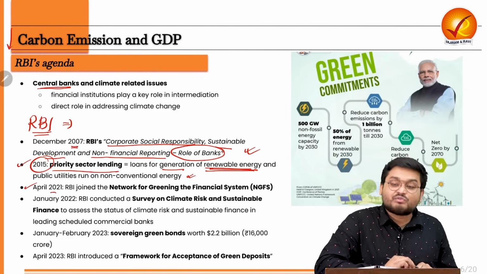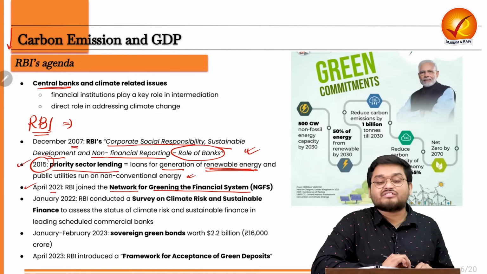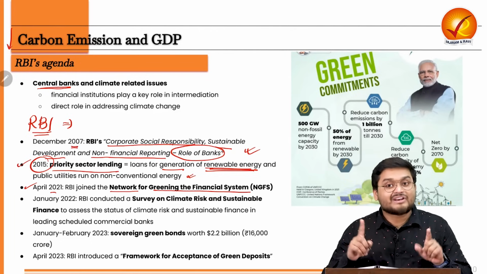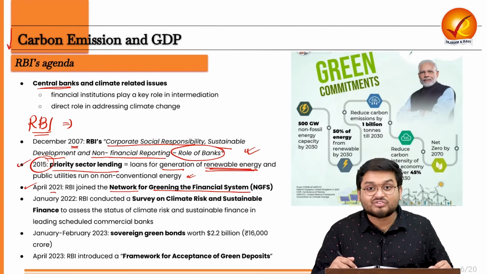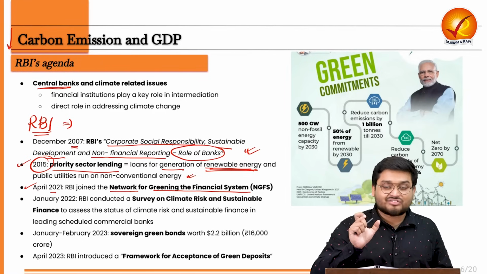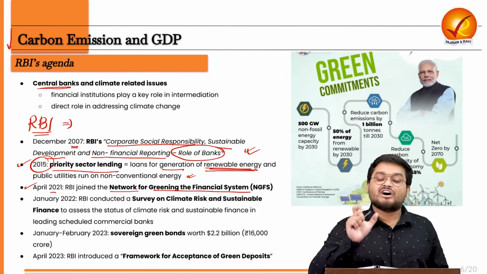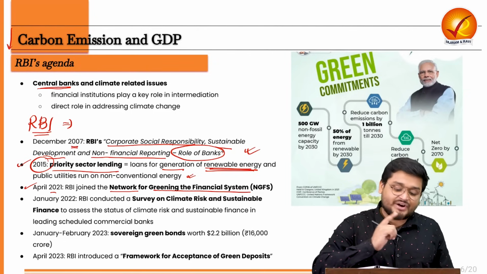Next, in 2021, RBI joined the Network for Greening the Financial System, which is a network of more than 100 central banks all over the world, and also various financial corporations, which will be looking at the various ways in which climate finance must be pioneered by financial institutions such as banks and also central banks. So RBI joined it.